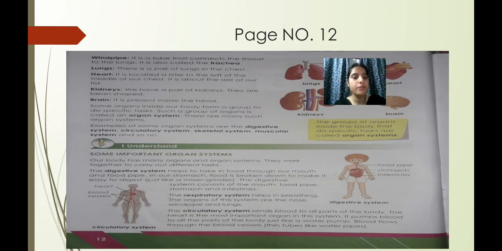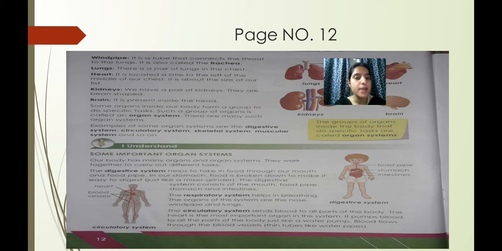Take out page 12 of your book, children. Just now we studied about organ systems, right? So what is an organ system, children? The group of organs inside the body that do specific tasks or works are called organ systems, right? And some of the examples are digestive system, circulatory system, skeletal system, muscular system, and so on. Today, children, we will study about these systems. So let's start. Some important organ systems.